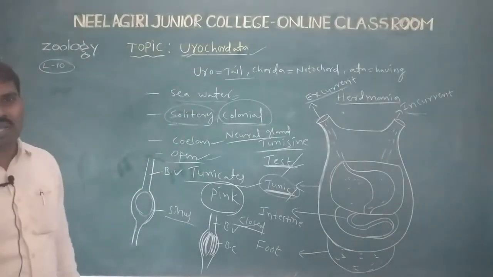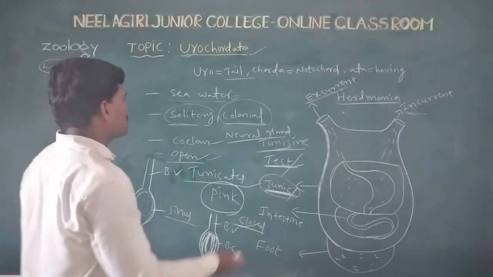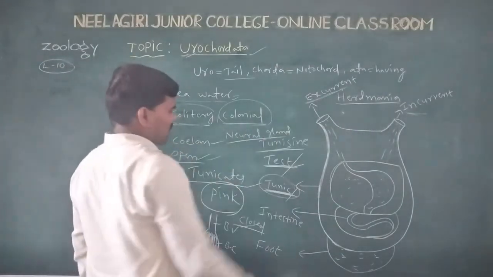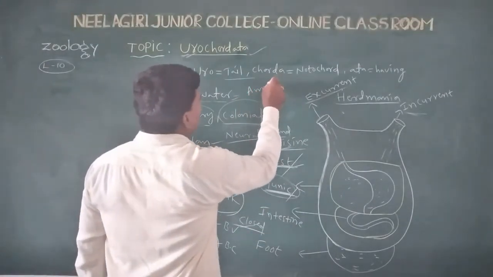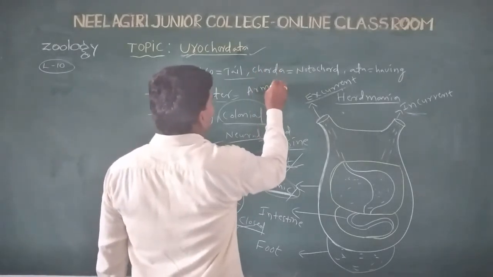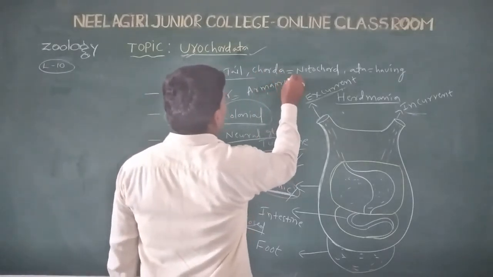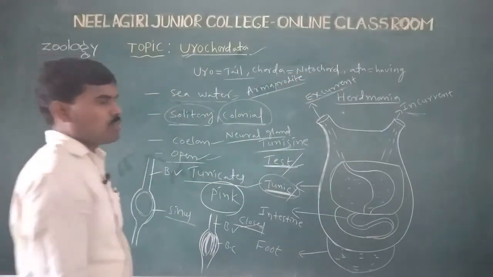In urochordate animals, the sexes are separate, monoecious, or dioecious; hermaphrodites are monoecious.